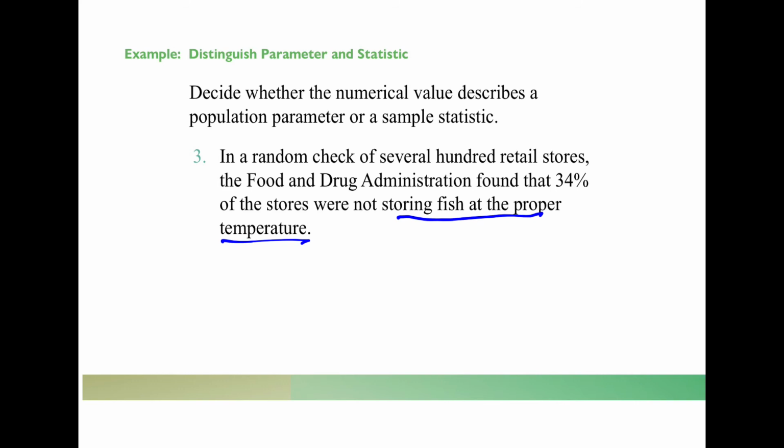But random check of several hundred retail stores. Well, that doesn't sound like, nor would it be realistic to expect that they went to every single store that has fish. But in this sample that we took of several hundred retail stores, we came up with this value here, 35%. This is a sample statistic.